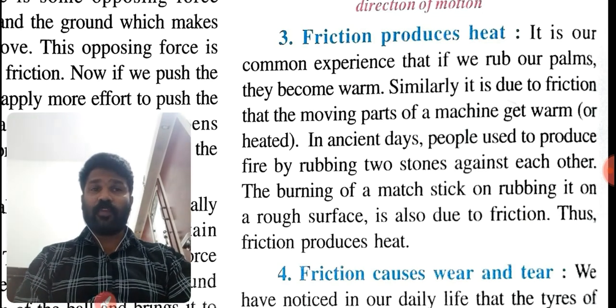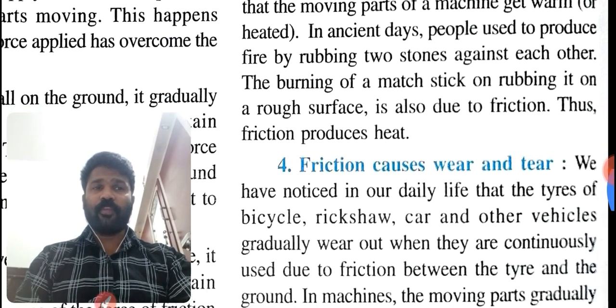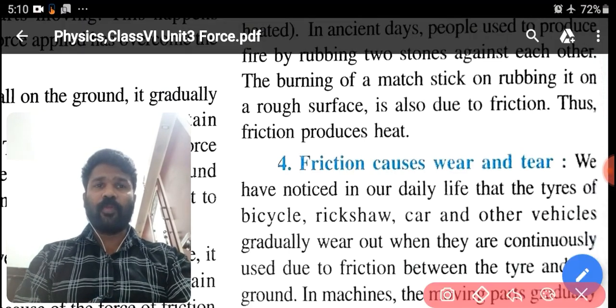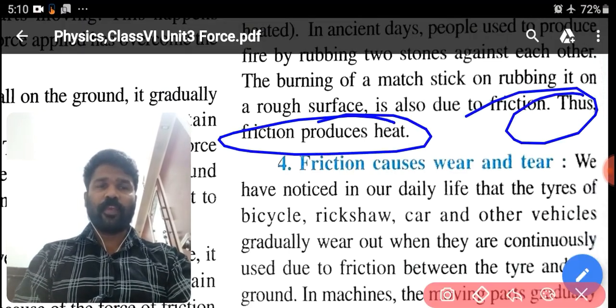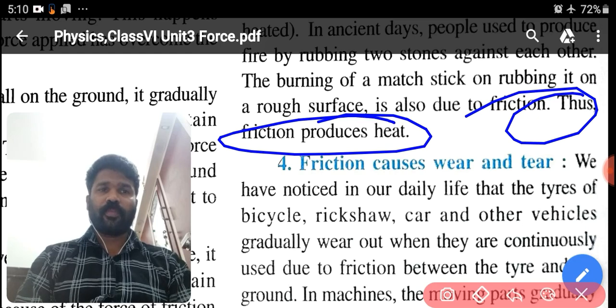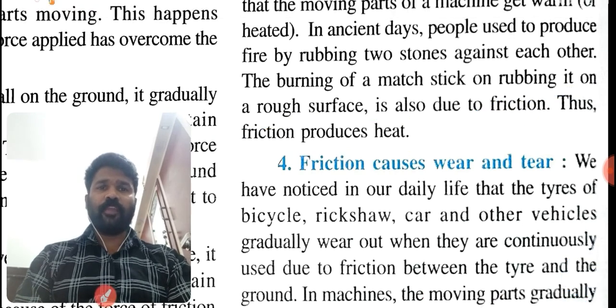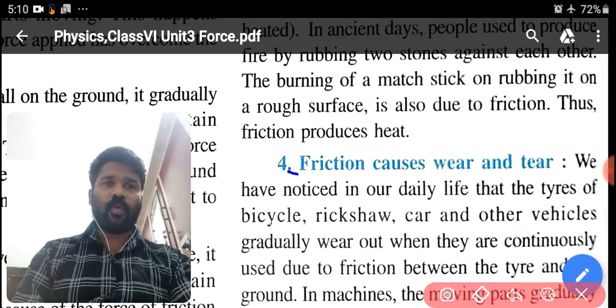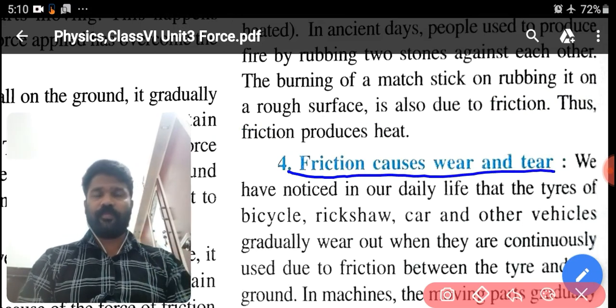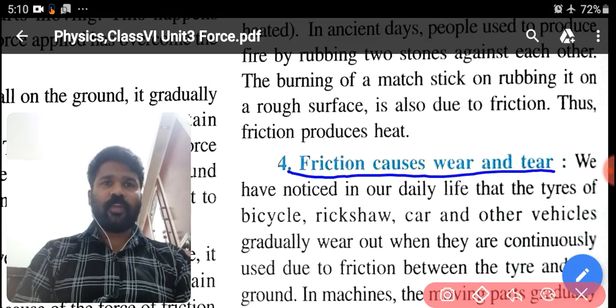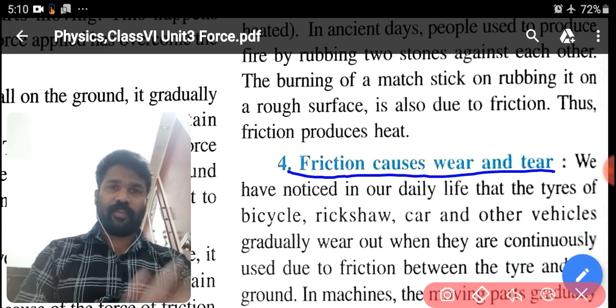Thus, we can conclude, next effect, that friction produces heat. Now next point: friction causes wear and tear.